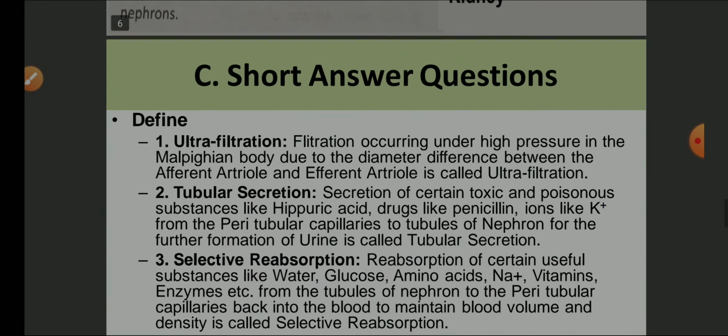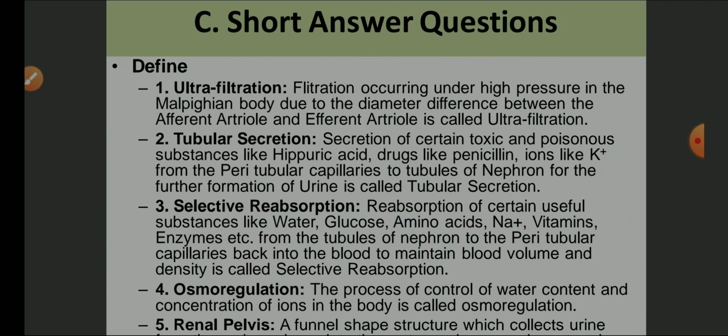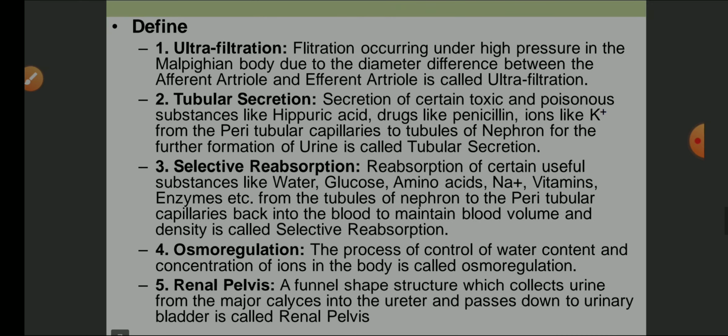Short question answers. Number one, definition. Ultrafiltration: filtration occurring under high pressure in a Malpighian body due to the diameter difference between the afferent arteriole and efferent arteriole is called ultrafiltration. Tubular secretion: secretion of certain toxic poisonous substances like hippuric acid, drugs like penicillin, ions like potassium ions from the peritubular capillaries to the tubules of nephron for the further formation of urine is called tubular secretion.